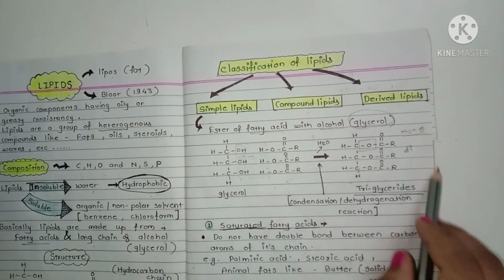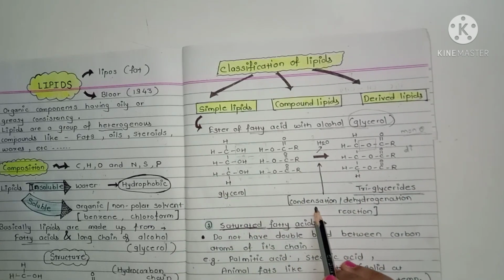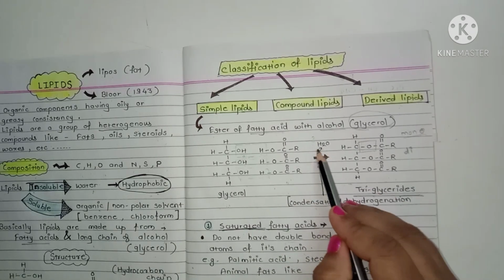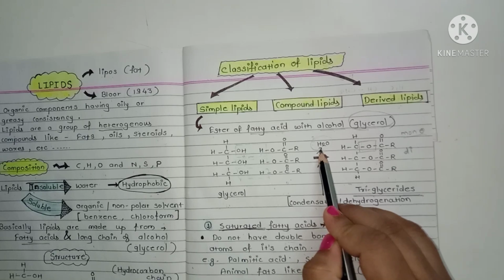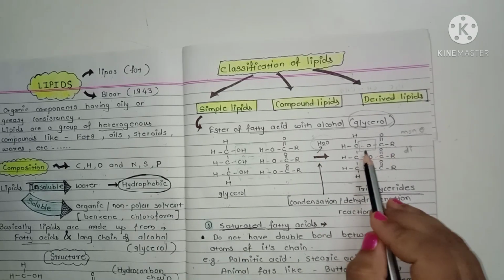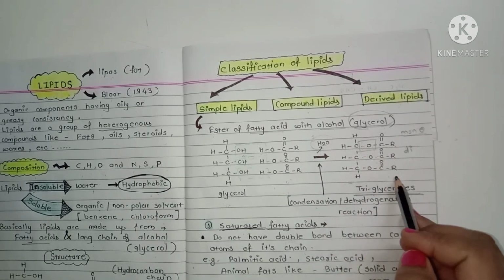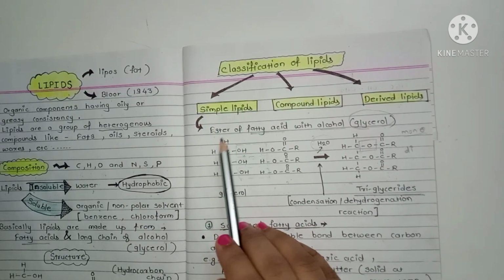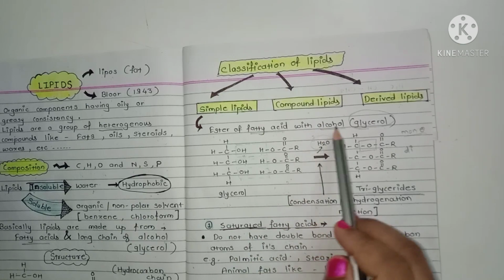And the reaction is called as a condensation or dehydration reaction, because in this reaction water molecule is removed and they form a ester bond between the glycerol and fatty acid. That's why simple lipids are the ester of fatty acid with alcohol.